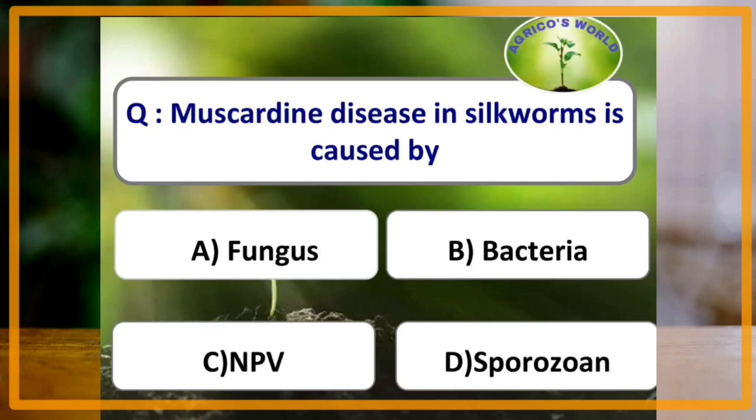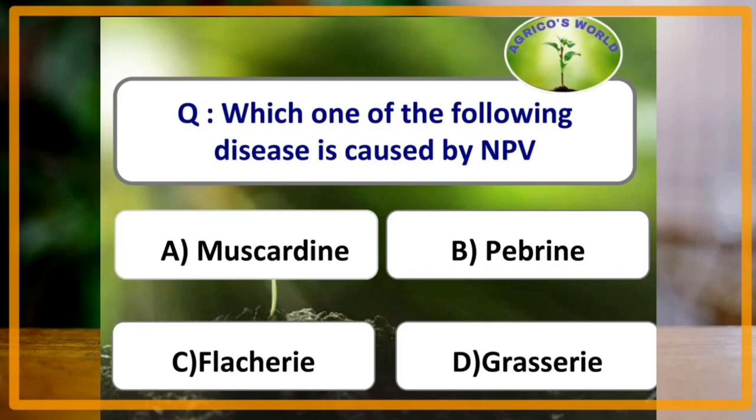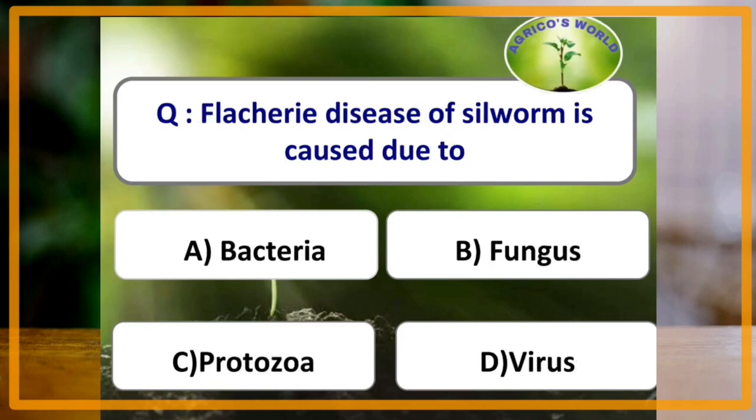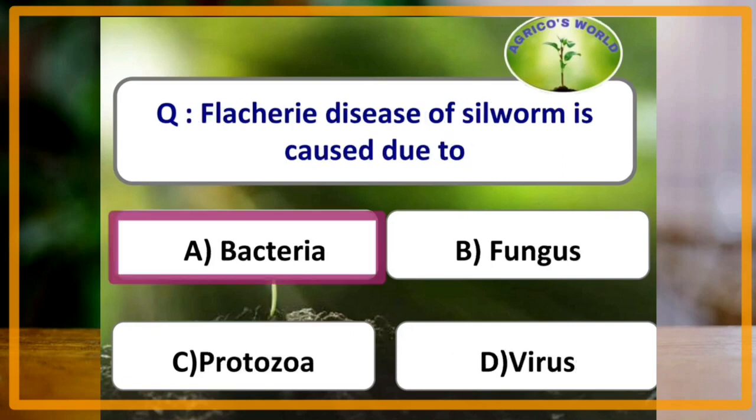Muscardine infection is caused by the fungus Beauveria bassiana, Metarhizium anisopliae, Isaria farinosa, and it is prevented by dusting Serisan and lime while rearing silkworms. Which one of the following disease is caused by NPV, nuclear polyhedrosis virus? And the answer is Grasserie. Flacherie is a bacterial disease of digestive organs. Larva voids foul-smelling, semi-solid excreta.